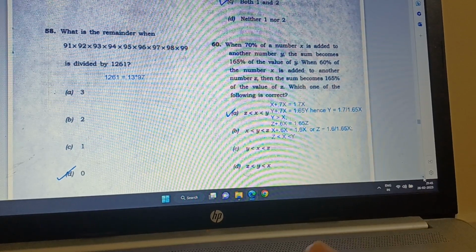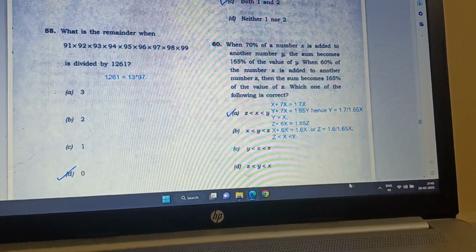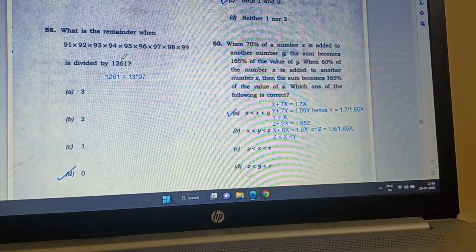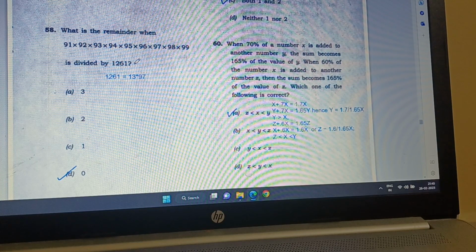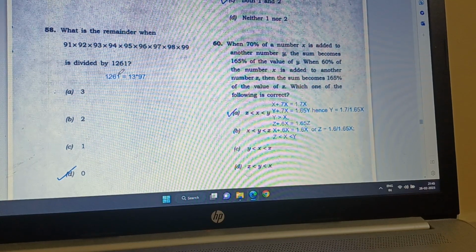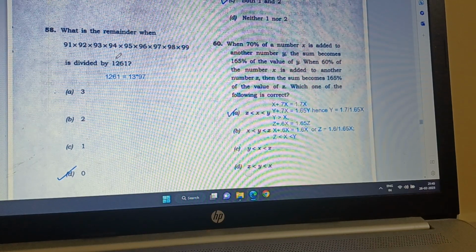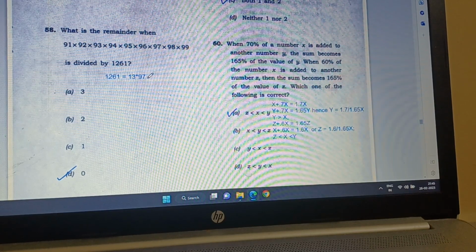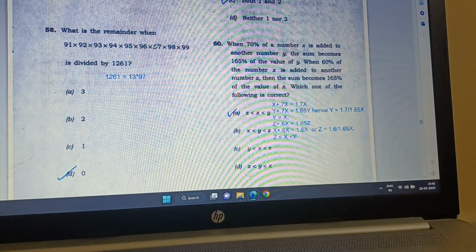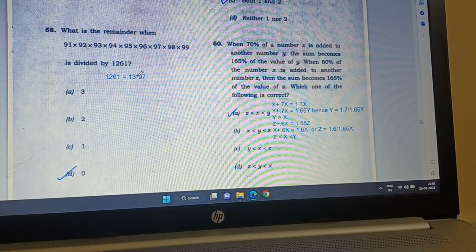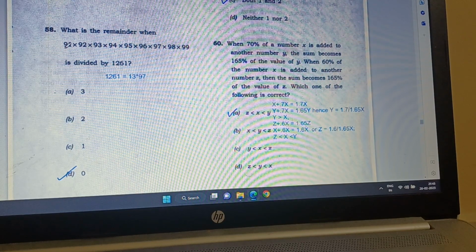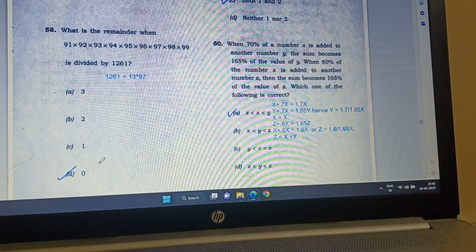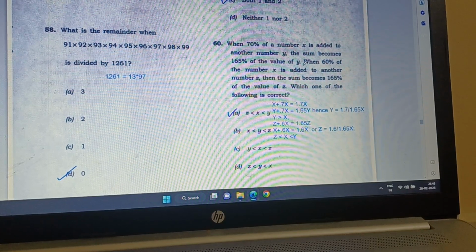Next question is, what is the remainder when 91 times 92 times 93 until 99 is divided by 1261? So best thing is that let's factorize 1261 so that it is not very complicated. So it becomes 13 times 97. So if we divide this, then this 97 will be cancelled, and then 91 will be cancelled by 13 because 13 times 7 is 91. Hence remainder would be 0. So D is the correct answer.